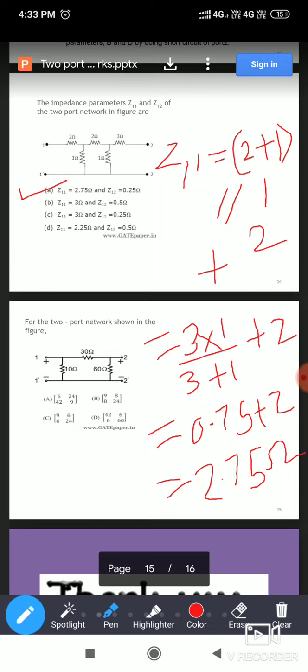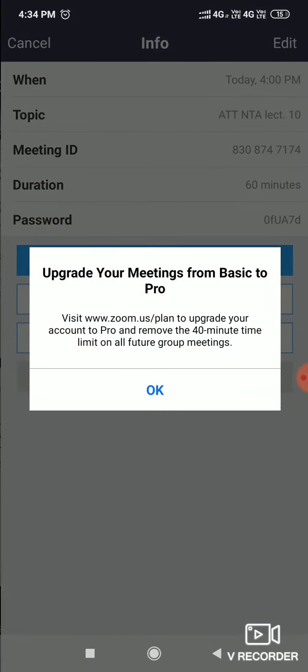So if options are repeating, meaning if another option also has Z11 equal to 2.75, then you have to calculate further, and there will be a need to calculate Z12. If only one option shows Z11 equal to 2.75, you simply mark that as correct and save time. In a competitive exam such as GATE, we get very little time. So in that case, you need a shortcut method to find the answer. Our aim should be to find the answer within very little time. Okay, thank you.